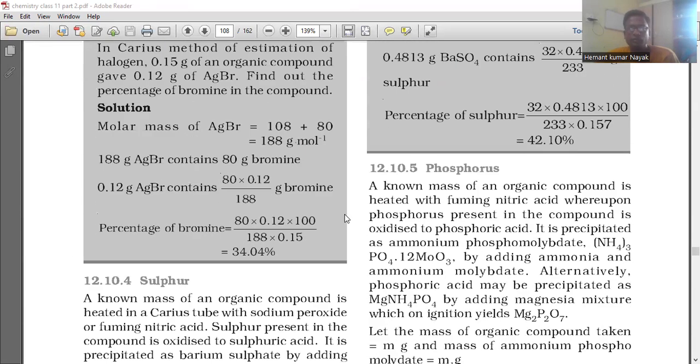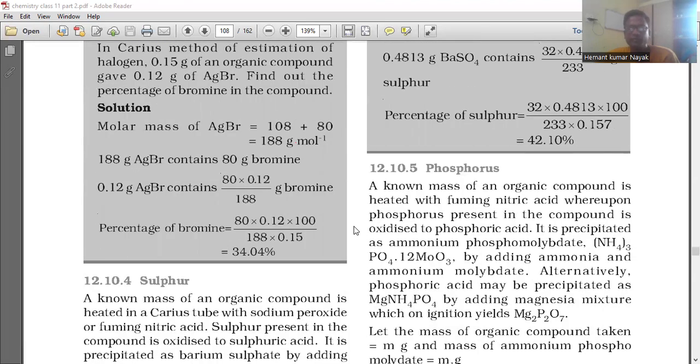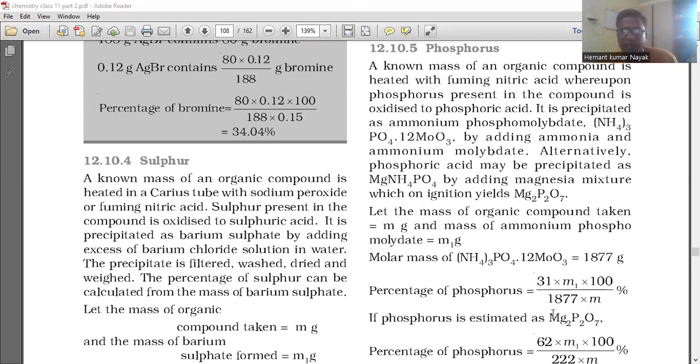Okay, and now for phosphorus. A known mass of an organic compound is heated with fuming nitric acid, whereupon phosphorus present in the compound is oxidized to phosphoric acid. It is precipitated as ammonium phosphomolybdate, (NH4)3PO4.12MoO3, by adding ammonia and ammonium molybdate. Alternatively, phosphoric acid may be precipitated as MgNH4PO4 by adding magnesium mixture, which on ignition yields Mg2P2O7.